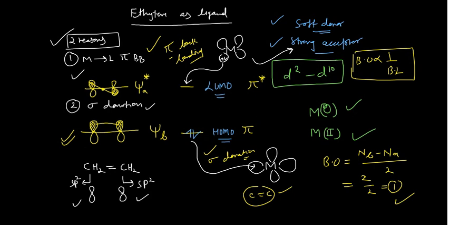So these are the two reasons by which you can explain this, and this is quite beautifully observed in IR spectroscopy also. If you see here, I can write free ethylene, and here I am writing coordinated ethylene.